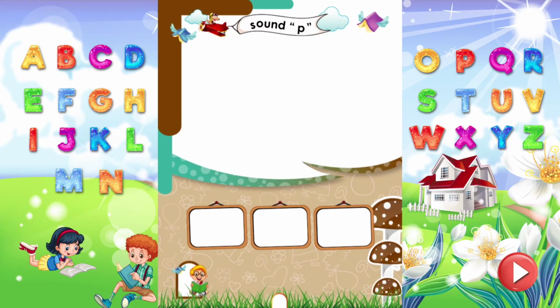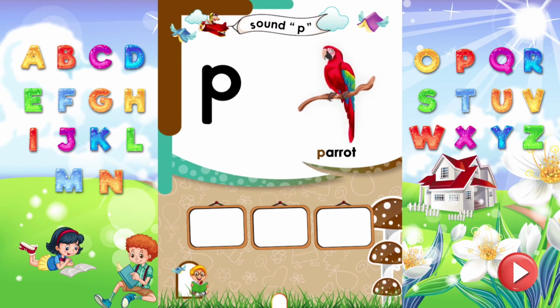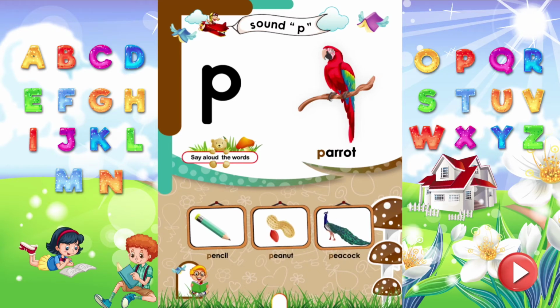Sound P. Dear kids, read the letter P. It makes sound P. Parrot. Parrot starts from the sound P. Say aloud more words that start from the sound P. P is for pencil. P is for peanut. P is for peacock.